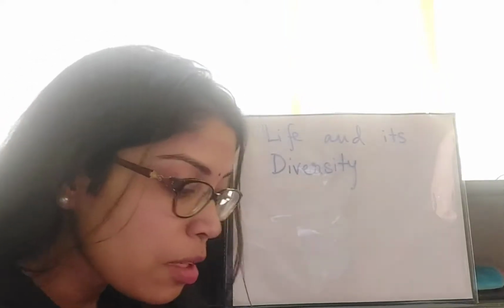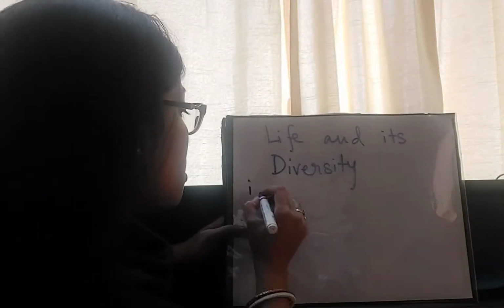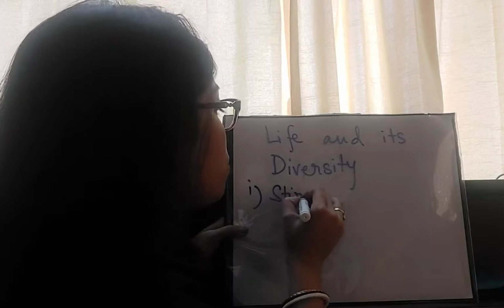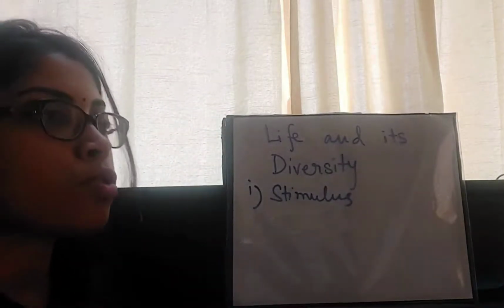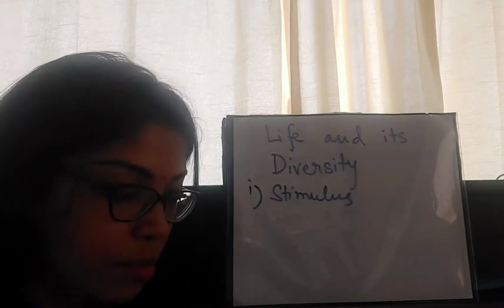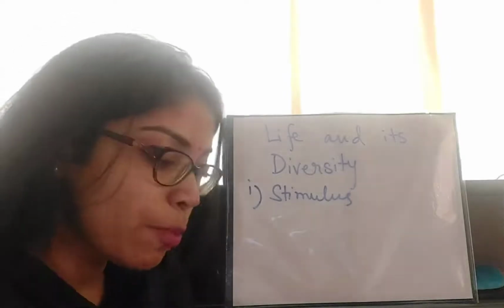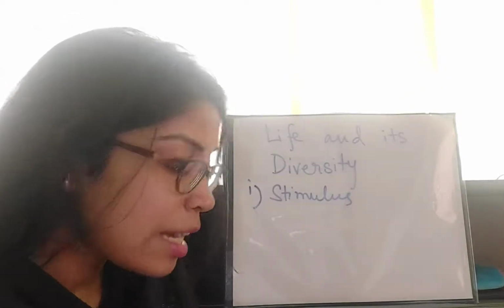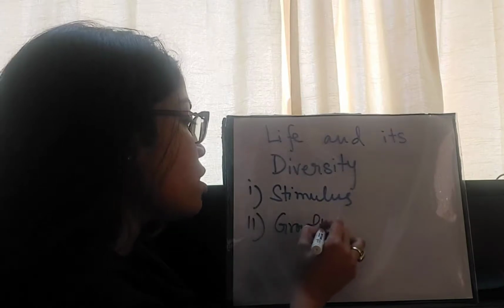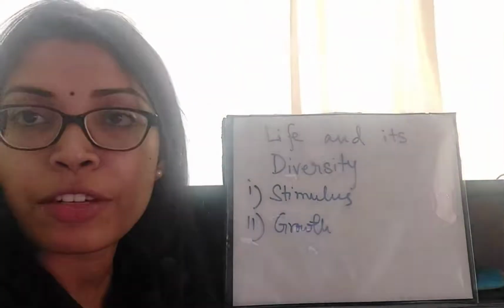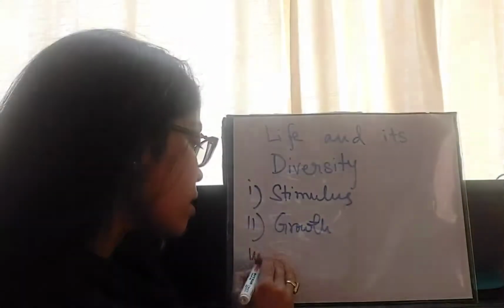Starting with the first property of life, that is responding to stimulus. We all know what a stimulus is. You have read that in class 8. All living organisms have this basic property of responding to stimulus. Next is growth. All living organisms grow at a different rate or in a different manner. Next one is metabolism.